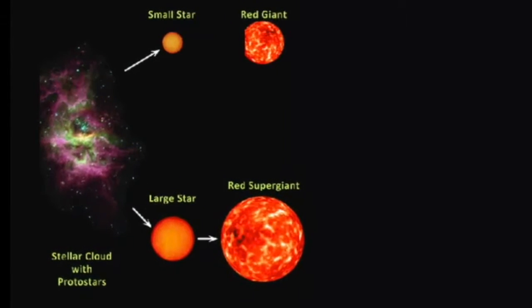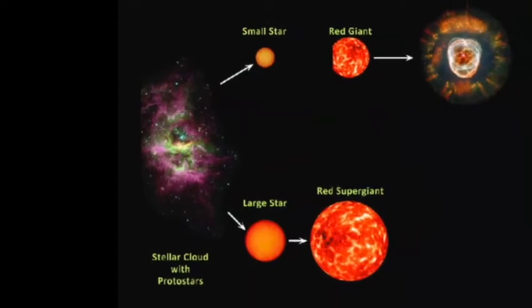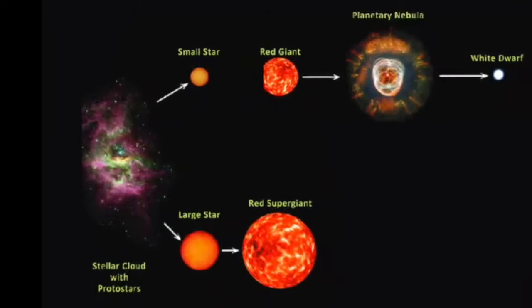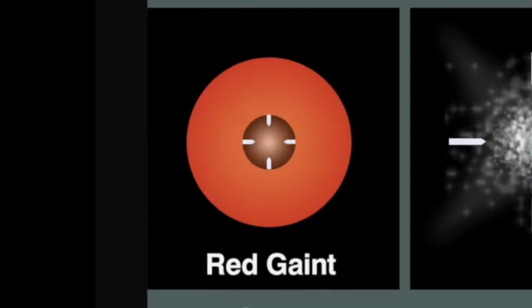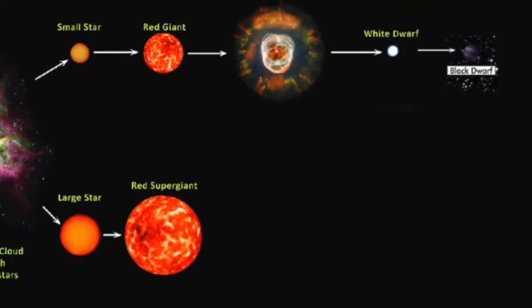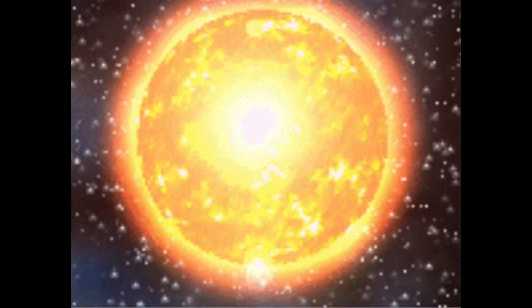At this point, the star will become a red giant, and as even more time continues, the star will become a planetary nebula. And eventually a star will become a white dwarf. This is the end of a low-mass star. It will remain in its white dwarf phase until it completely cools down, turning into a black dwarf.